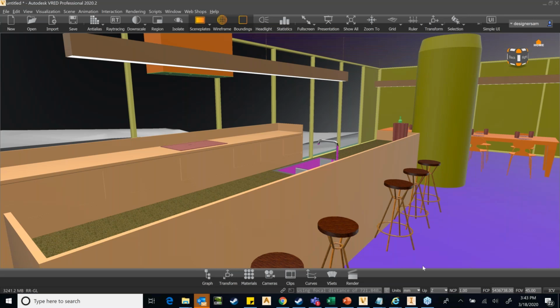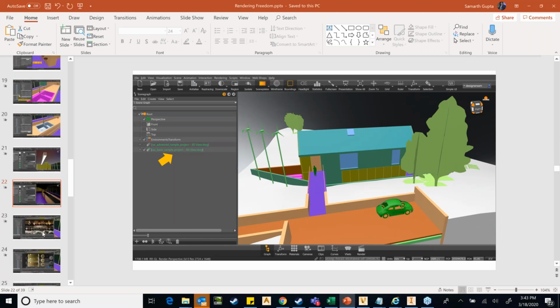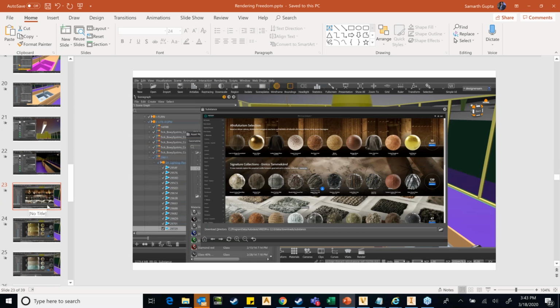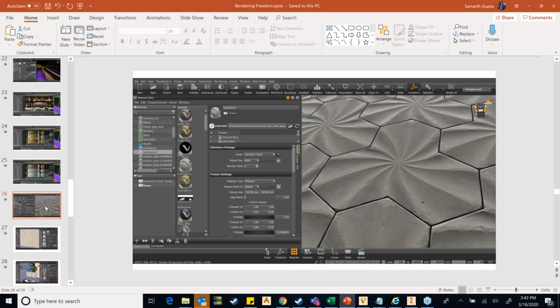I can show you certain examples. And this is also one of the substance materials that you can actually use. Similarly, you can use this.